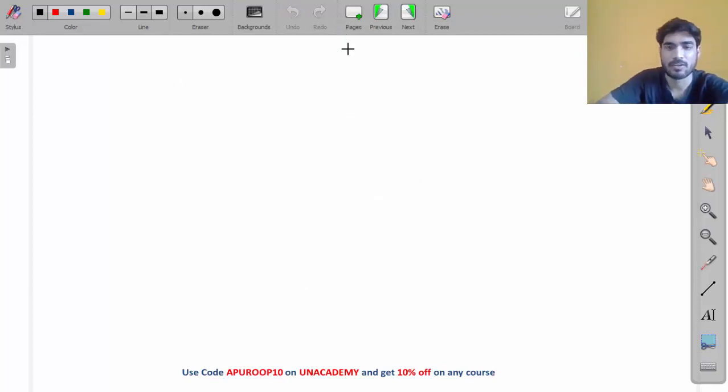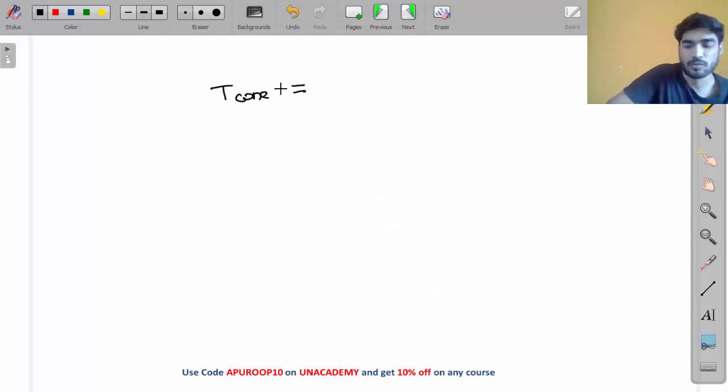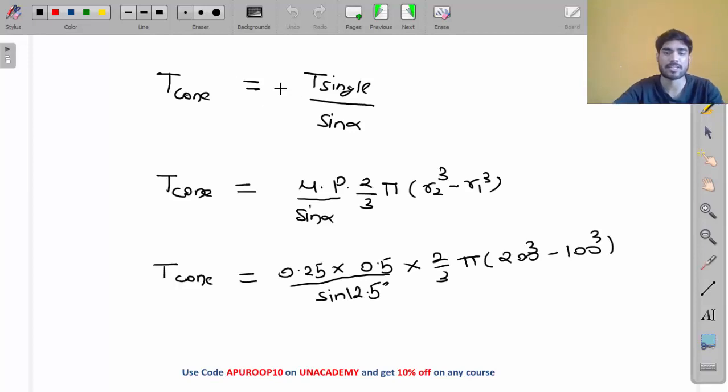So what will be the value of torque? Put the values in the equation and solve it. It is 0.25 into 0.5 into 2 by 3 pi into R2 cube minus R1 cube, divided by sine alpha. How much are you getting?